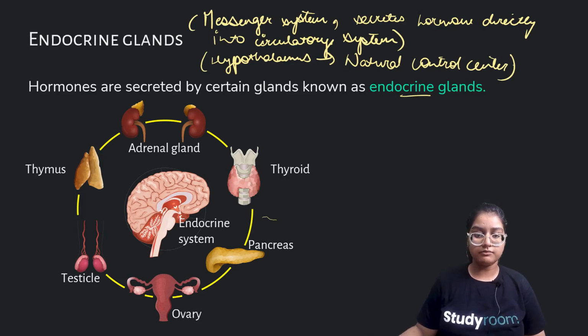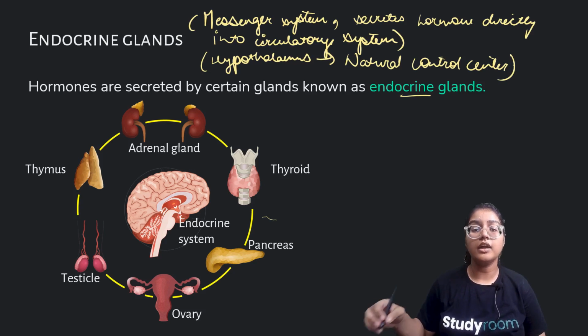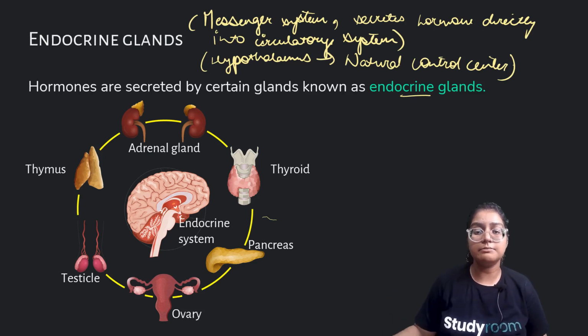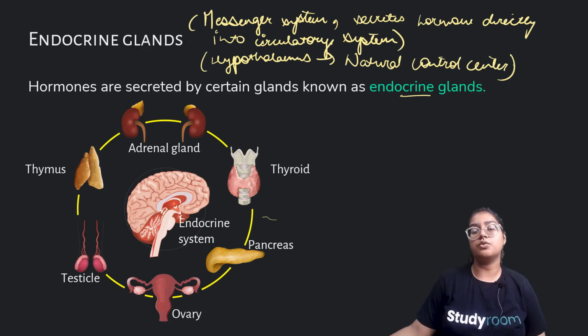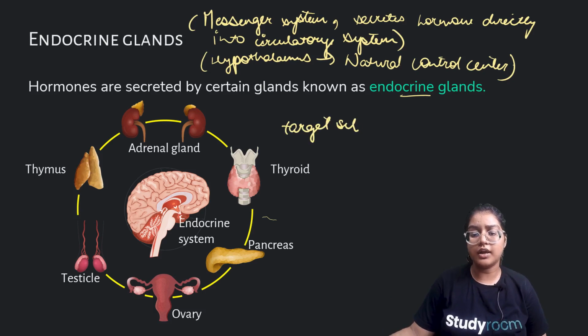This is the endocrine system, which majorly consists of the hypothalamus, which is the part of our brain. It's a natural control center. So these are all the glands which are governed by the endocrine system. An endocrine gland is a messenger system which secretes hormones directly into the circulatory system for target sites. So this was endocrine glands.